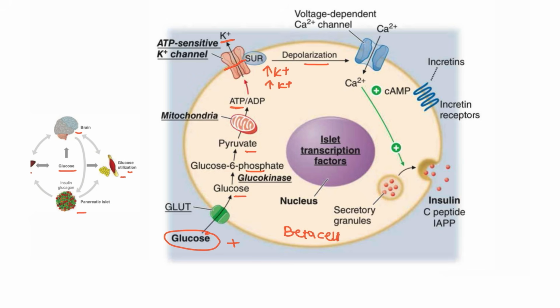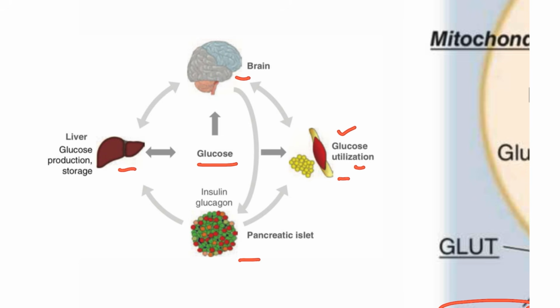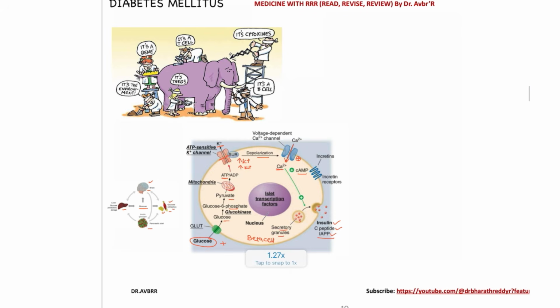Once the depolarization is activated, the calcium channels will open, so calcium will come inside the cell. The calcium will act and produce the secretory granules. These secretory granules are nothing but insulin, C-peptide, and amylin products. So this is how they get into the blood circulation, and the insulin will take glucose back into all these cells. Glucose will be taken up into the muscle, adipocytes, brain, liver, and every structure. So this is how general glucose metabolism is seen in patients. So the beta cell is very important for us.